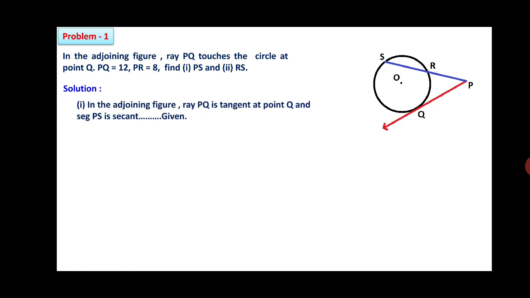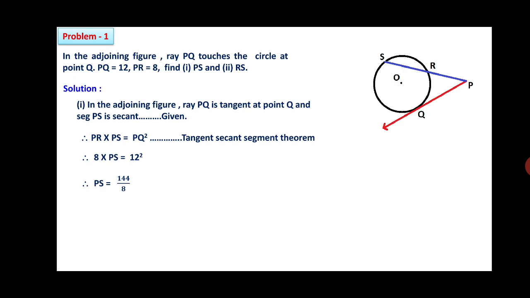Friends, we'll continue. In the adjoining figure, ray PQ is the tangent at Q, and segment PS is the secant. It is the given thing. Therefore, we can use the tangent secant segment theorem. PR into PS is equal to PQ square. Now we will substitute the values. PR value is 8, into PS, is equal to PQ value 12 square. So after simplification, 12 square is 144.